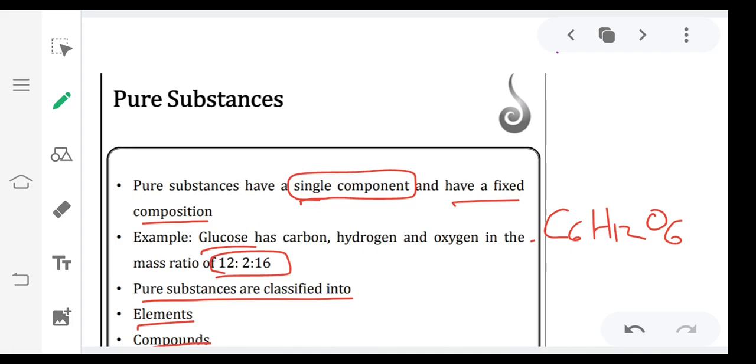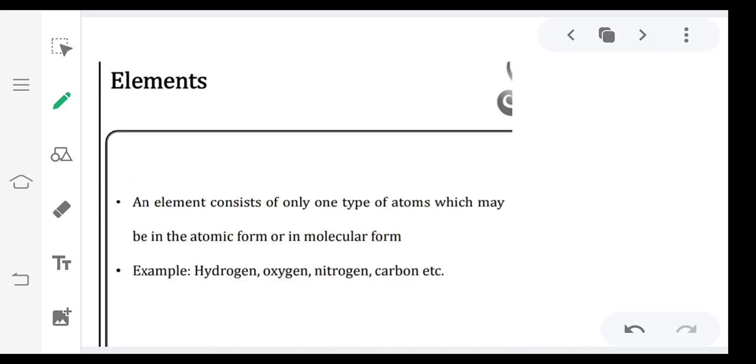So we'll see about elements. What are elements? An element consists of only one type of atoms, which may be in atomic form or molecular form. This is the key point for an element: one type of atoms.